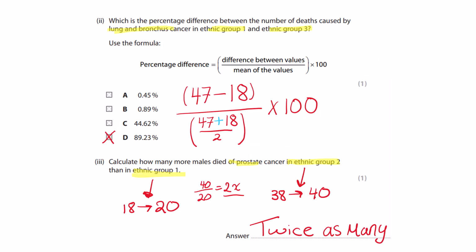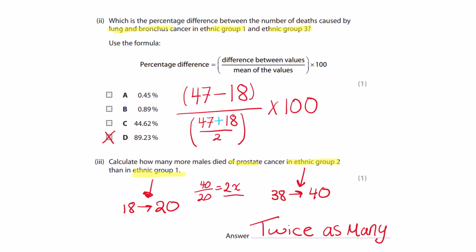Which is the percentage difference between the number of deaths caused by lung and bronchus cancer in ethnic group 1 and ethnic group 3? Use the formula. Percentage difference equals the difference between the values, meaning that you substitute, divided by the mean of values. Remember the mean, you add and divide. Times 100 for a percentage.